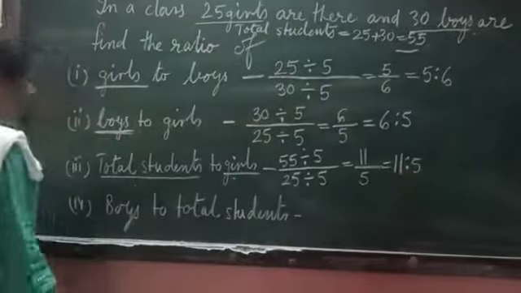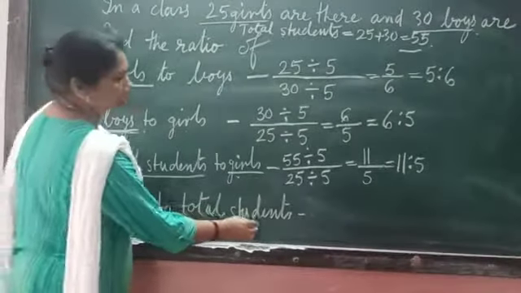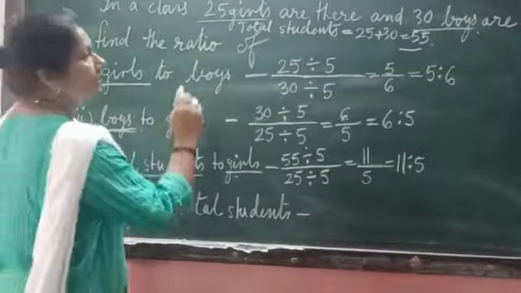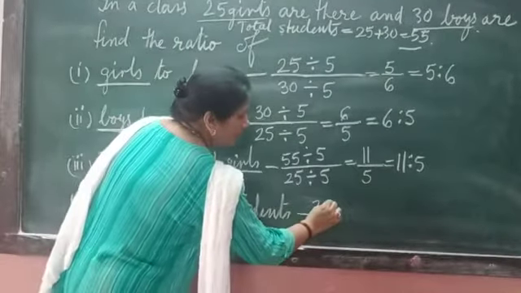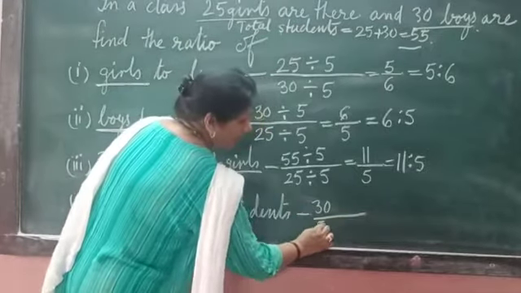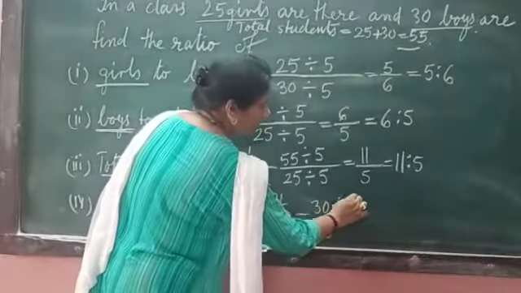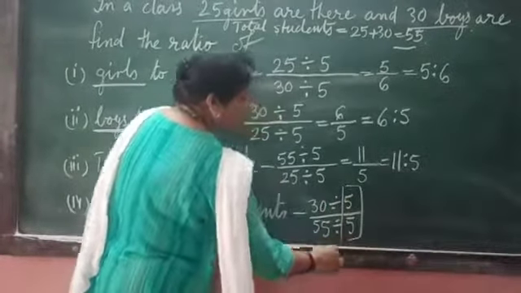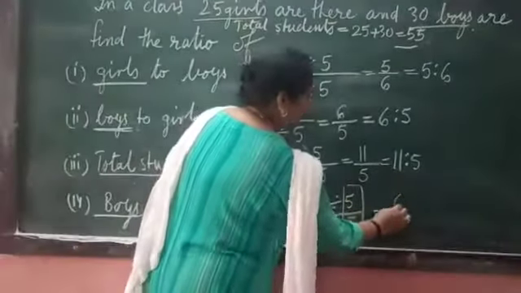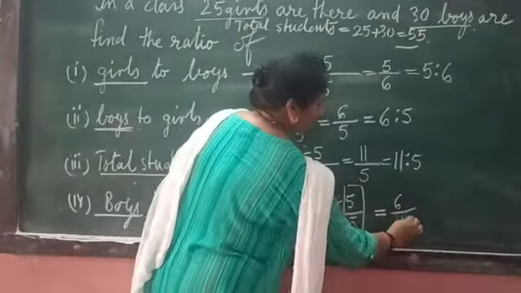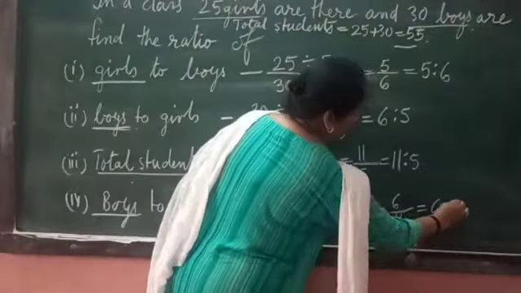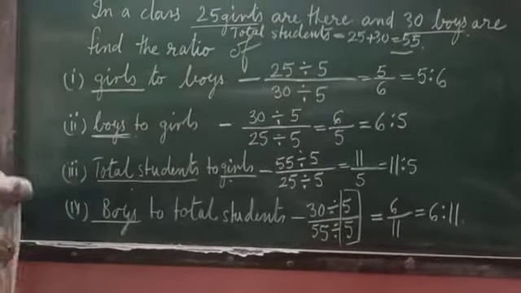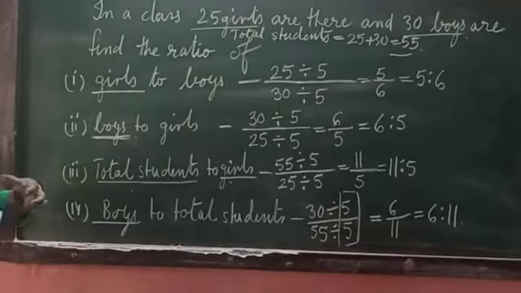Answer. Now boys to total students. Because boys is written first, the numerator will be boys, 30. And total students is written next, so 55. Again the same rule of fraction, divided by the same number 5, you can see a common number has to be selected. 6 upon 11. And the answer is 6 is to 11. With this, I hope that you have understood the introductory concept of ratios.